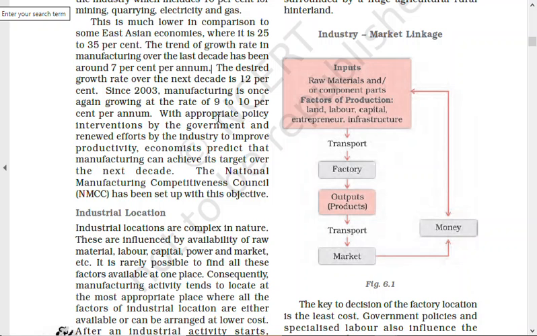With appropriate policy interventions by the government and the renewed effort by the industry to improve productivity, economists predict that manufacturing can achieve its target over the next decade. So it says here, with appropriate policy intervention by the government. That means governments have to make the policies easier and conducive for industrial growth.